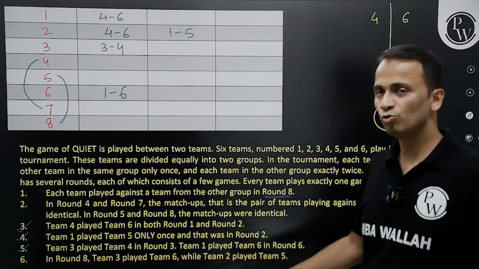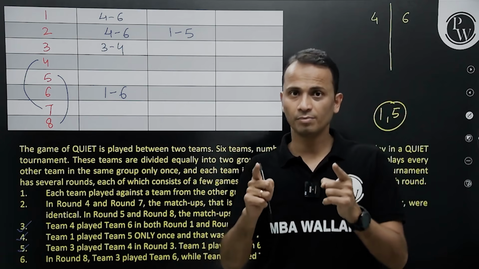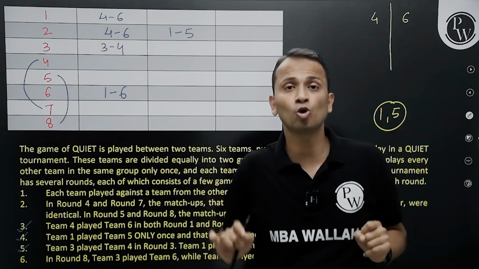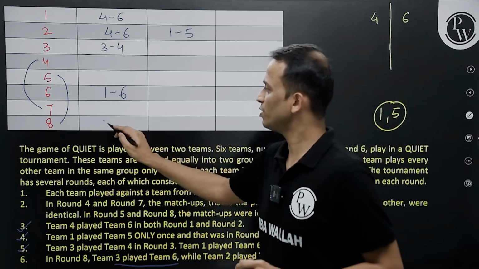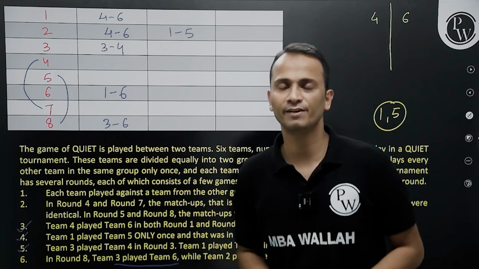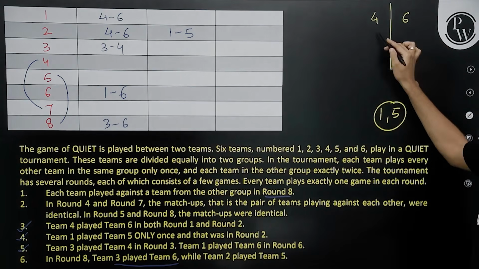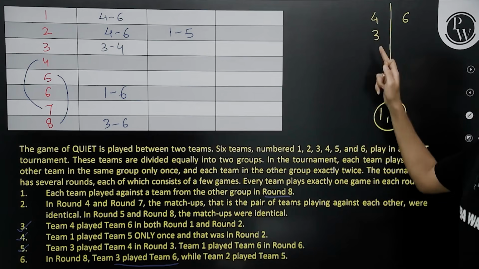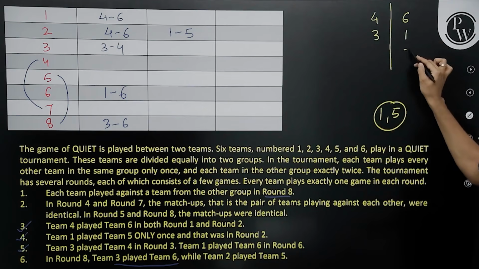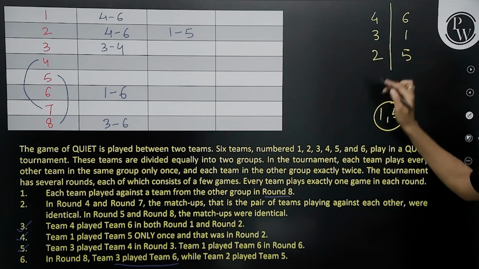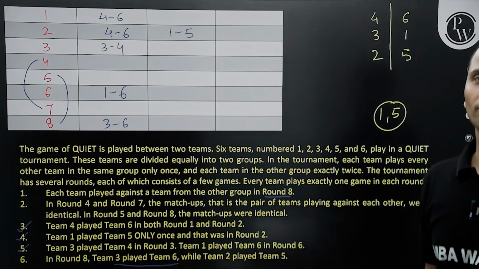Point number 6. In round 8, they're talking about round 8, wherein the teams which will play the same game will be in different groups. Okay. In round 8, team 3 played with team 6. That means 3 and 6 are in different groups. Perfect. So 6 is in this group. So 3 will be in the other group. Now this group has place for only one more team. So these two teams, 1 and 5, will go in the second group, and hence team number 2 will be in this group. Grouping is done. Answer to one more question is obtained.